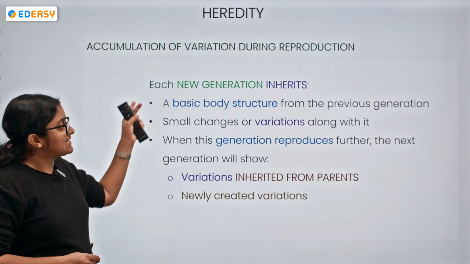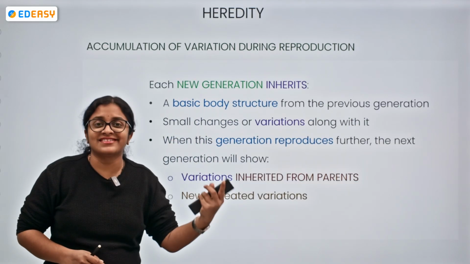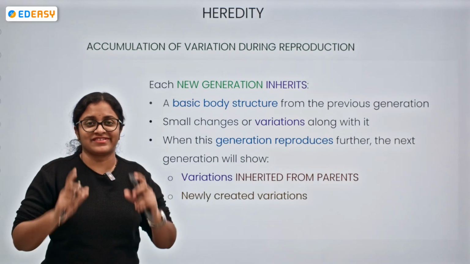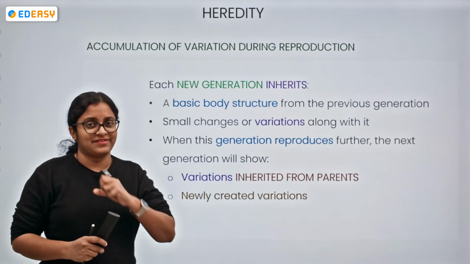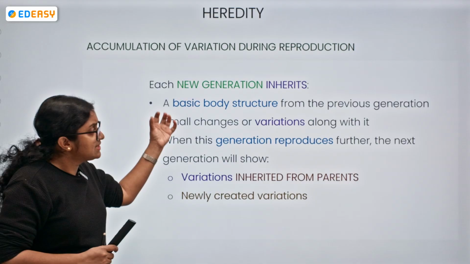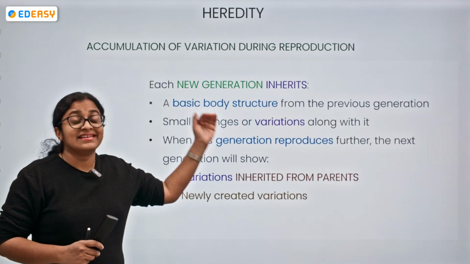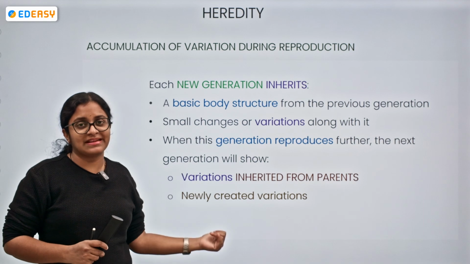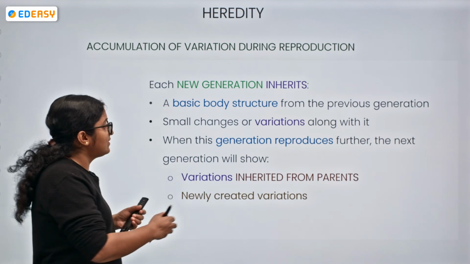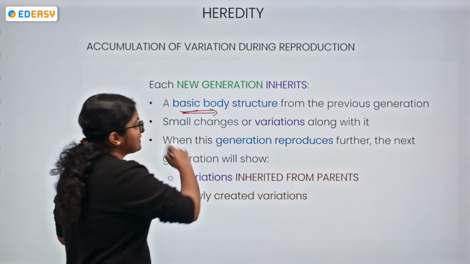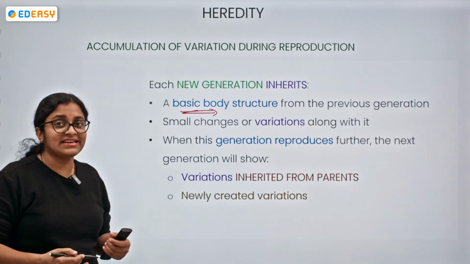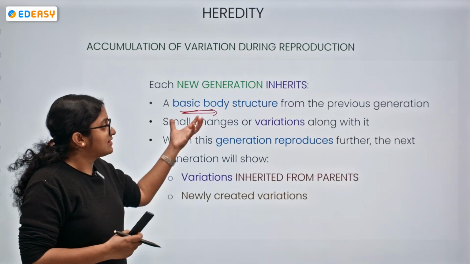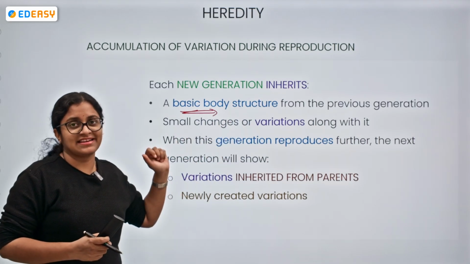Now, each new generation, what is it inheriting? This will be the question for us. Now, the answer for the question will be each new generation is having the basic body structure. Of course, the mouse will be like mouse only, right? From the previous generation, it is having the basic body structure, but along with it, small changes or variations are coming.